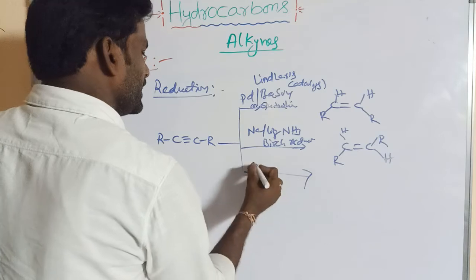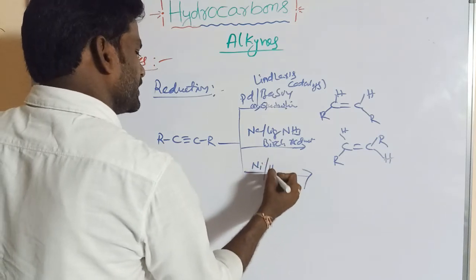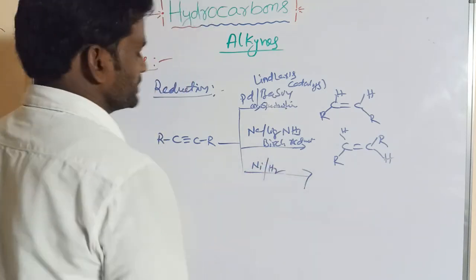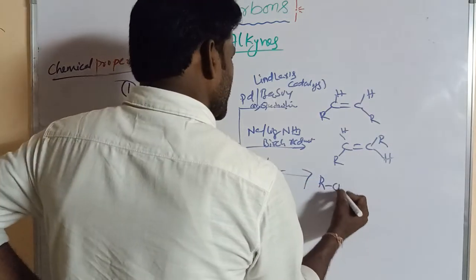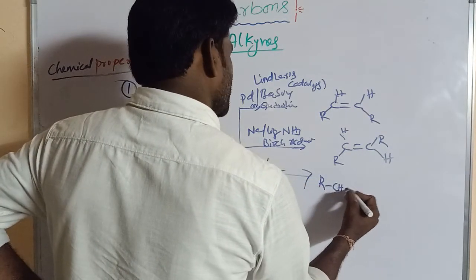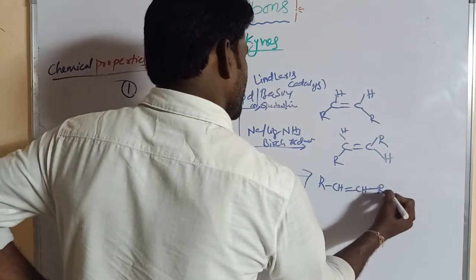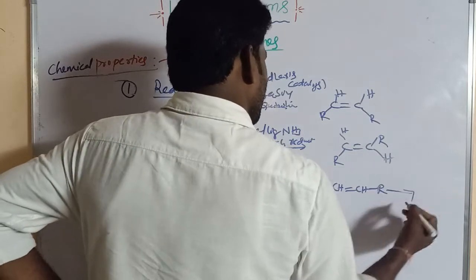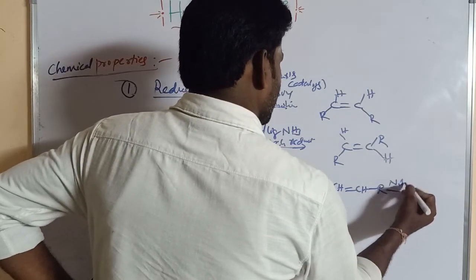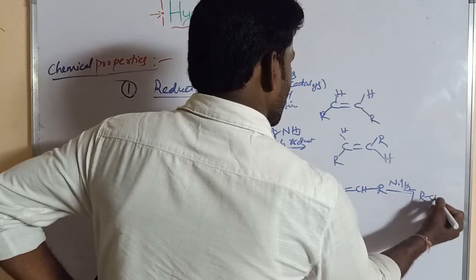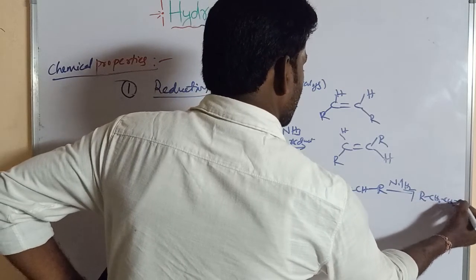And if you take nickel in the presence of hydrogen, that will give RCH=CH. It undergoes reduction again, that will give RCH2CH2R.